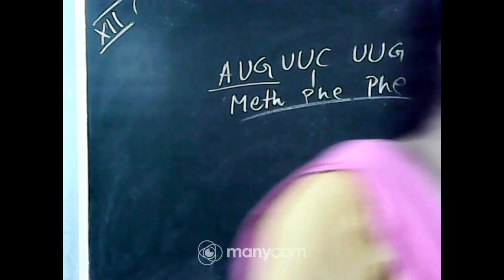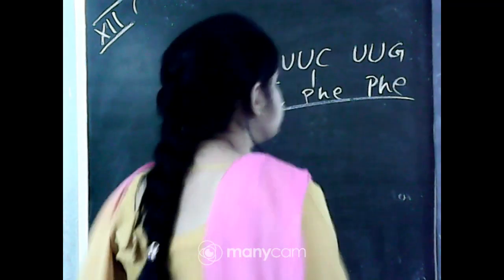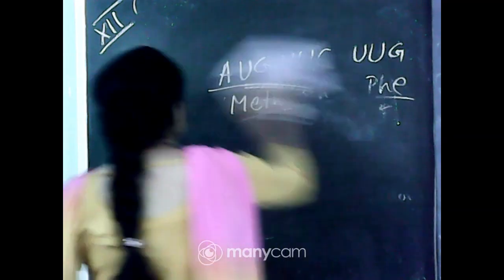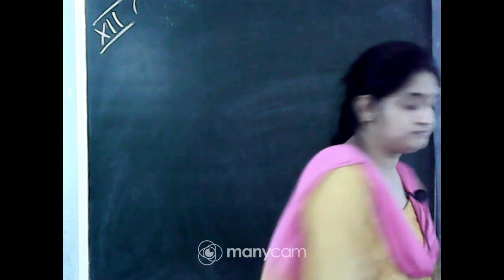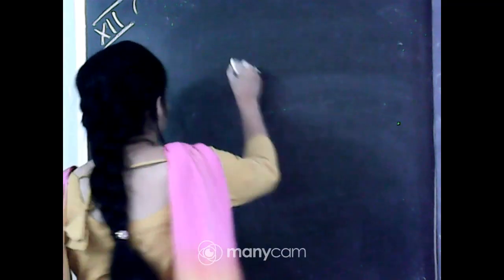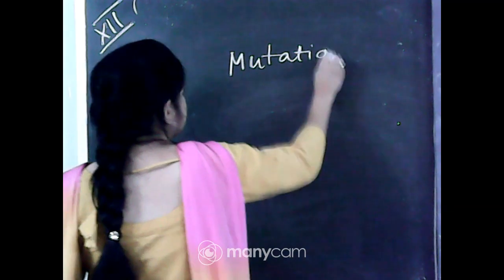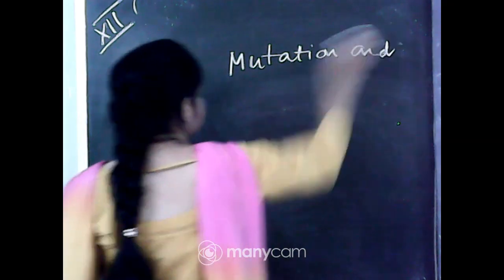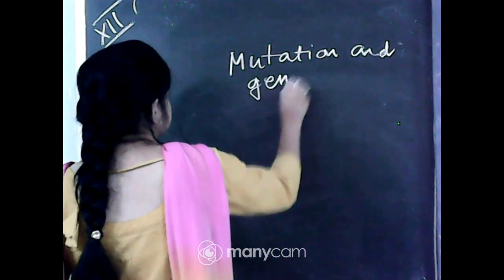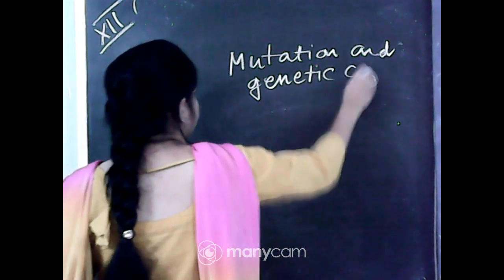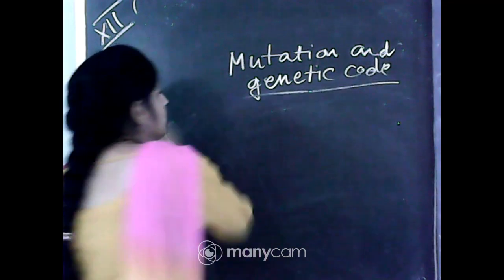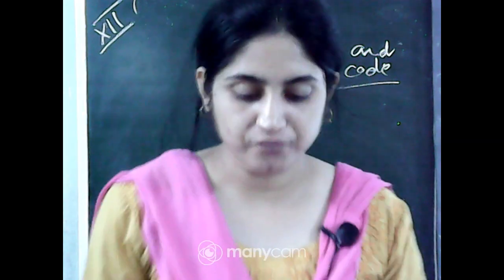Next, mutation and the genetic code. How does mutation occur and how is the genetic code related to mutation?